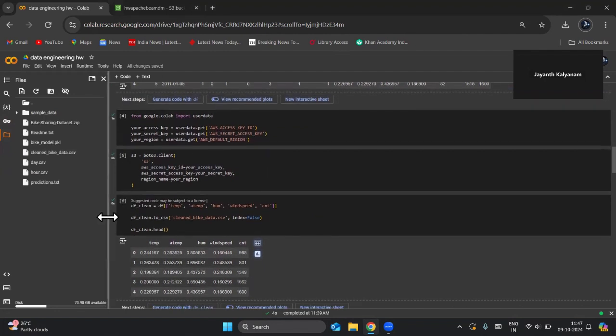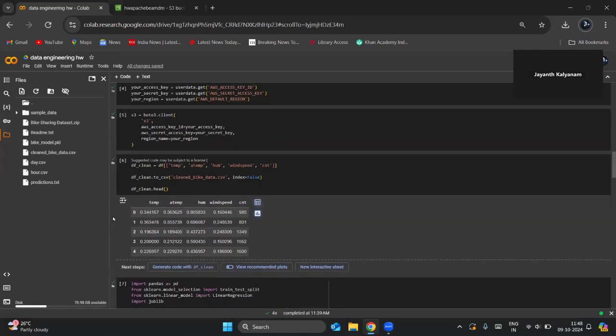Next we go to the data cleaning part, where I selected relevant columns for the machine learning model, like temperature and atemp, the feels-like temperature, not the original one, humidity, wind speed, and cnt, which represents the total bike rentals and is the target variable here. I've cleaned the data and saved it with a new name, cleaned_bike_data.csv, which will be used for training the model and also in the Beam pipeline.